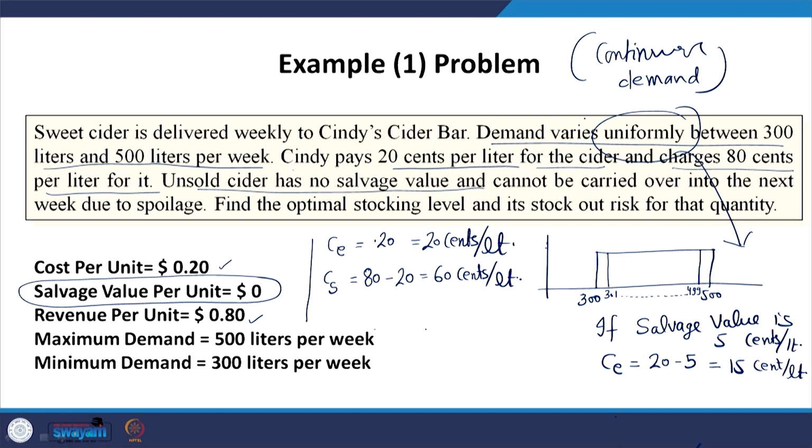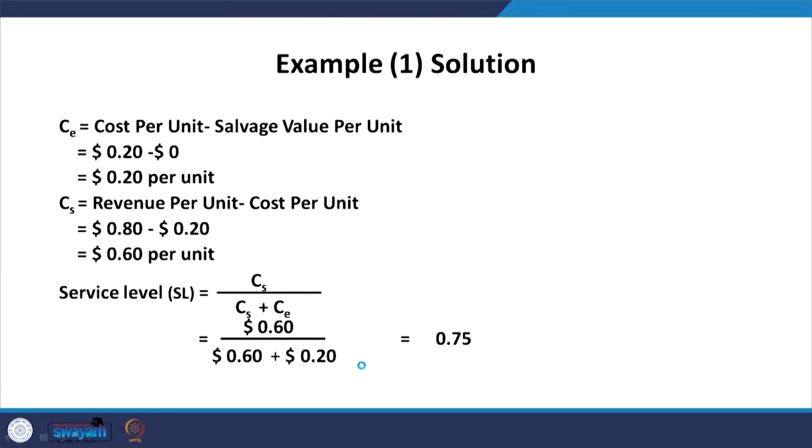So, these are the cost parameters. Maximum demand is 500 liters per week, minimum demand is 300 liters per week. Now, let us see how we are going to solve it. We have these parameters, which we have already calculated.